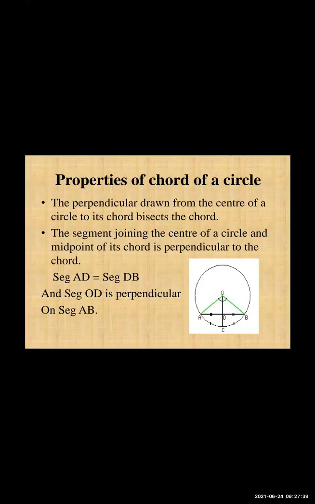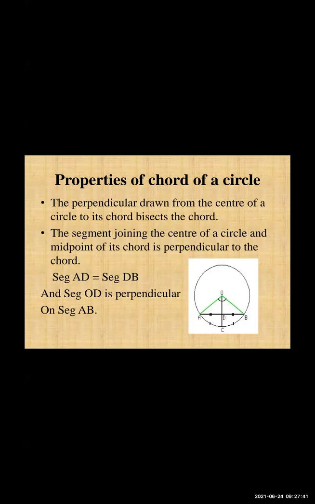And next are the properties of a chord of a circle. The first property is: a perpendicular drawn from the center of a circle to its chord bisects the chord. If we draw any perpendicular from the center to the chord, then the perpendicular bisects the chord.